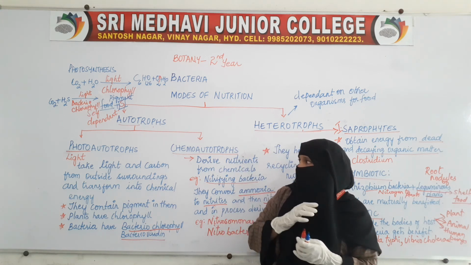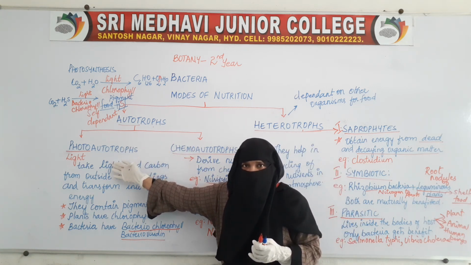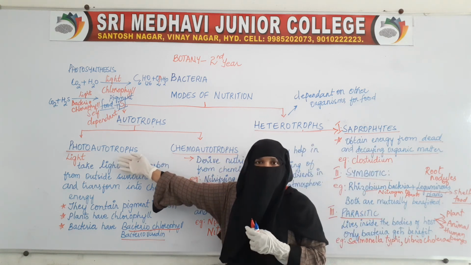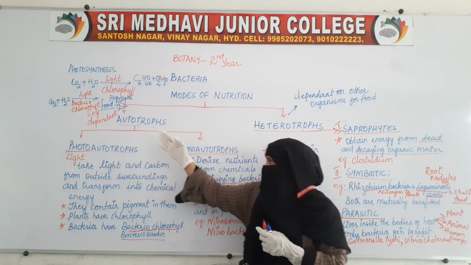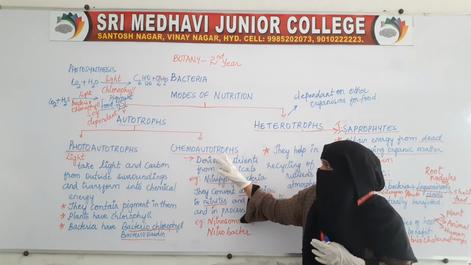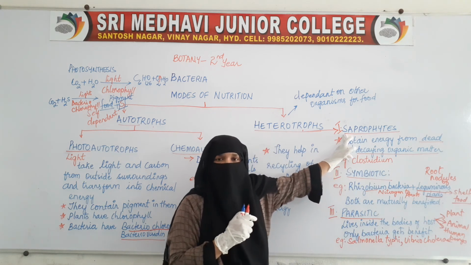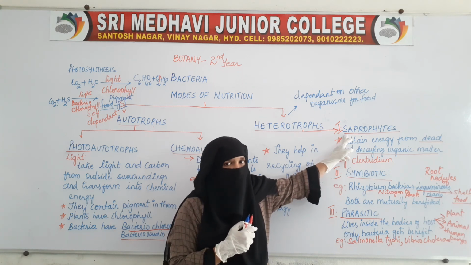The first is that they prepare their own food with the help of light, that is photoautotrophs, which derive nutrients with the help of sunlight. In chemoautotrophs, they derive their nutrients from chemicals. Saprophytes derive their nutrients from dead and decaying matter.